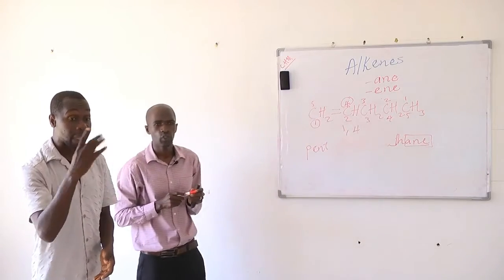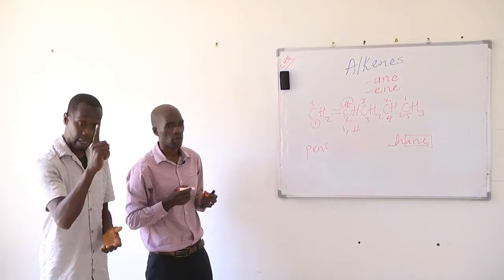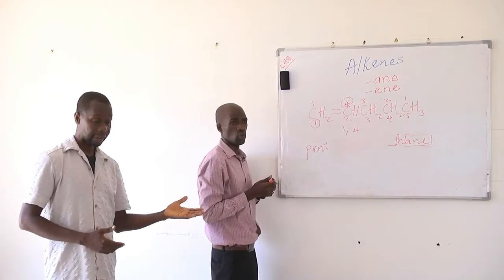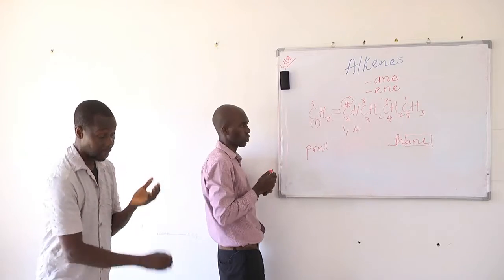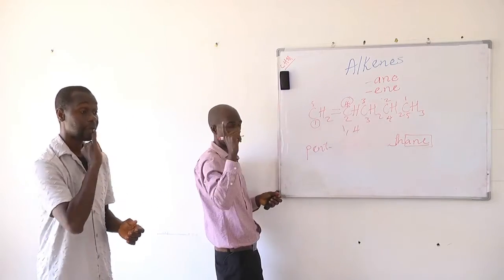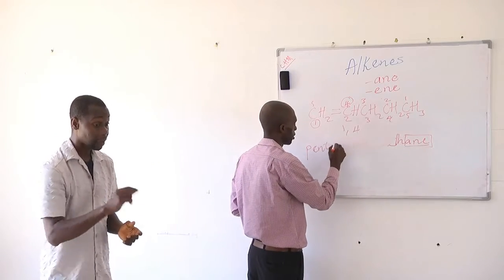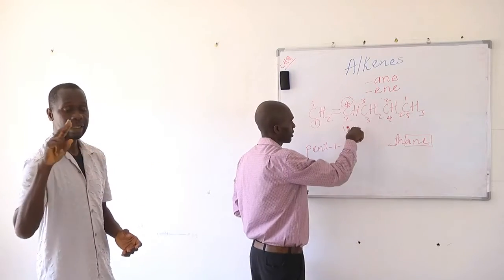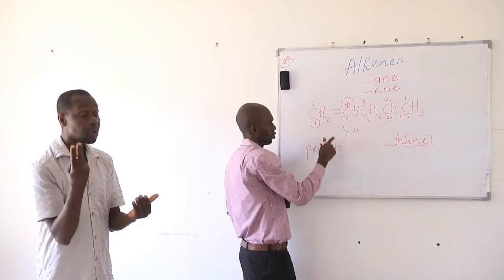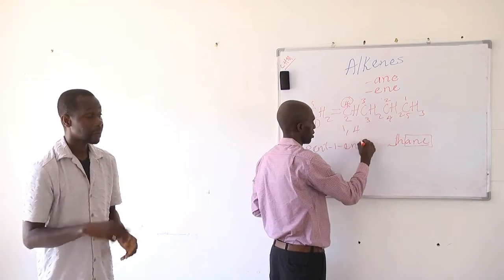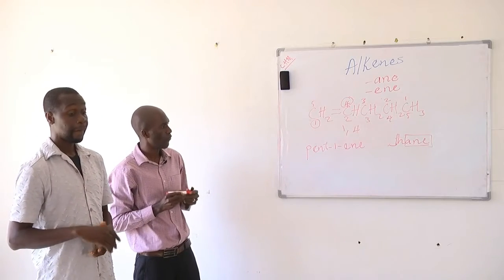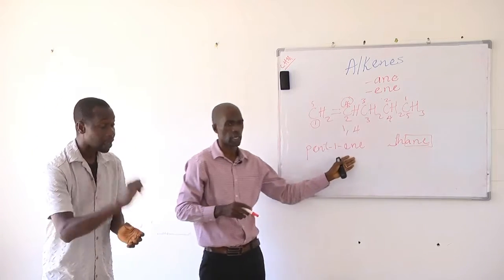So here we look at 1 and 4. 1 and 4, which one is lower is 1. So therefore the numbering will be from our left. So we give the lowest numbering to the functional group. And the lowest number to the functional group here is 1. So this is going to be called pent-1. Then the suffix ene means double bond. So we're going to write ene. Okay. So the name for this compound is pent-1-ene.